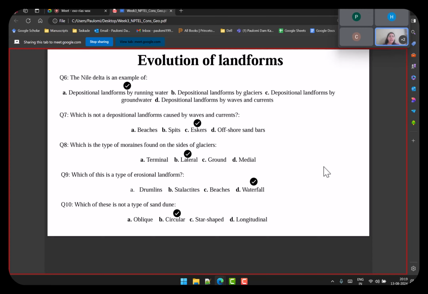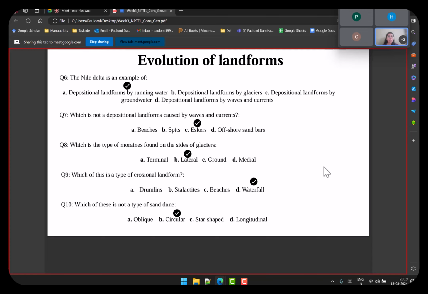Next is which of these is not a depositional landform caused by waves and currents. So beaches, spits, and offshore sandbars are again by waves. Eskers are actually by the glaciers.